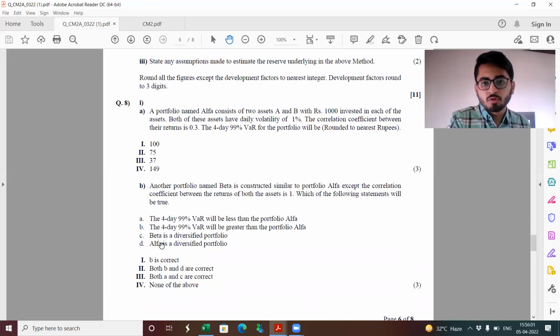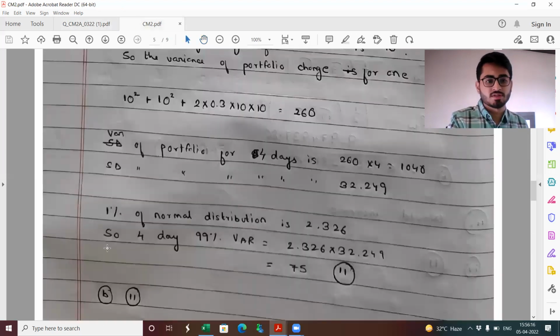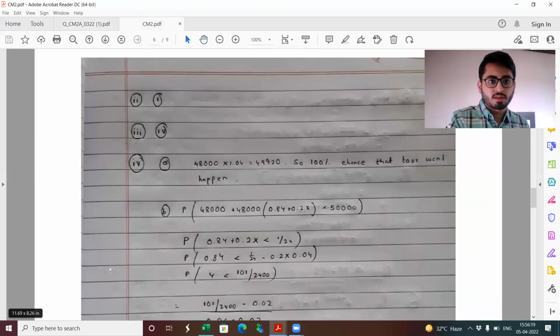So compared to both beta and alpha, alpha is a diversified portfolio as compared to beta. That should be kept in mind. And the 4-day 99% VAR should be greater than the portfolio alpha. So basically B and D is correct. So this becomes option number 2. So you will see B, it's option number 2.